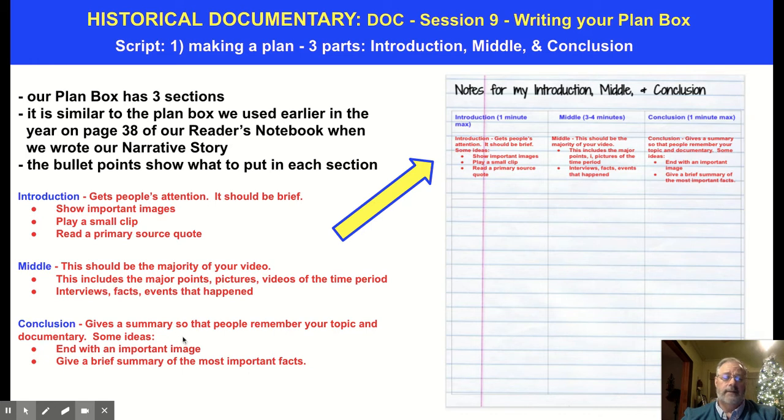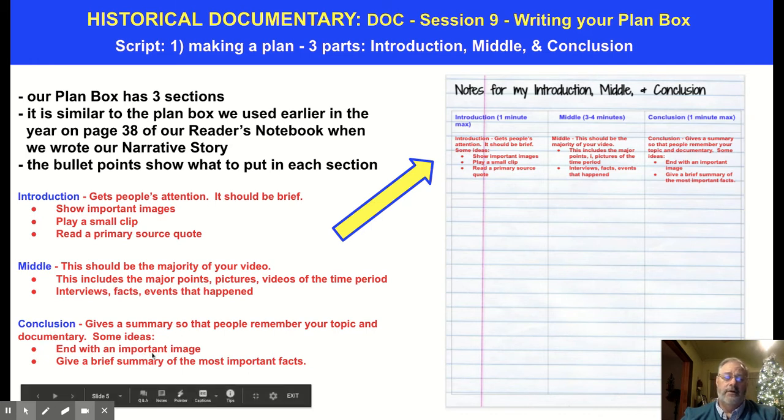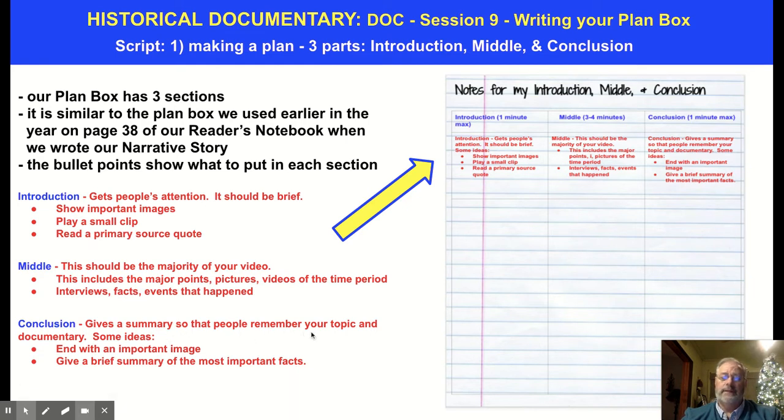The last part, the conclusion, should also be only 1 minute max. Here, you want to end with an important image or photograph. You want to give a brief summary of the most important facts, okay? And you can make this short. When you ask somebody what this was about or what they remember, this is where you want to emphasize your topic. What can they remember about your topic? So you want to repeat, restate, or summarize it in a sentence or two.